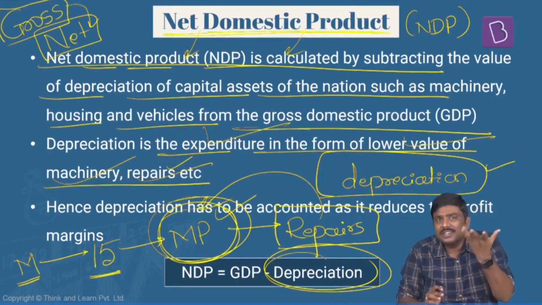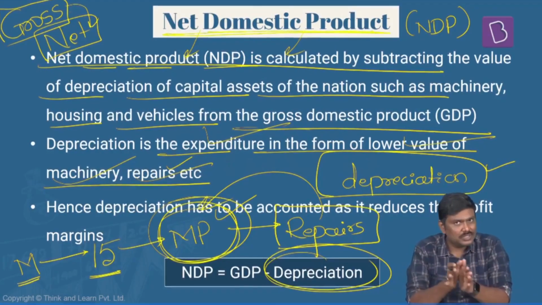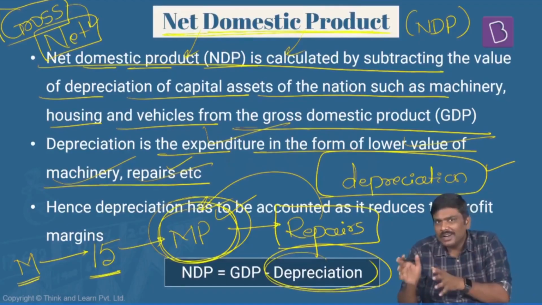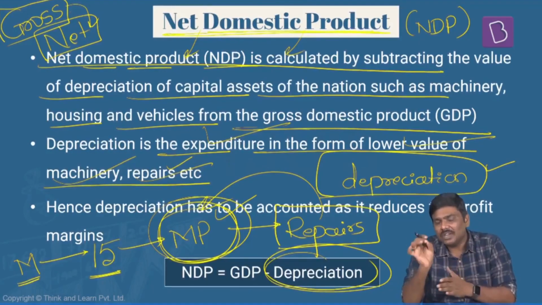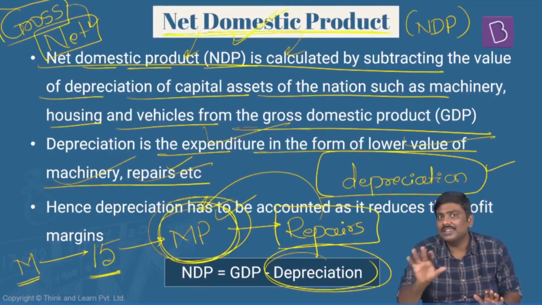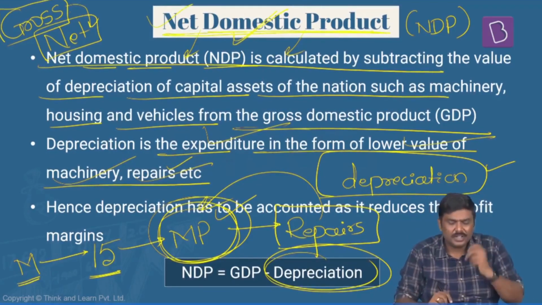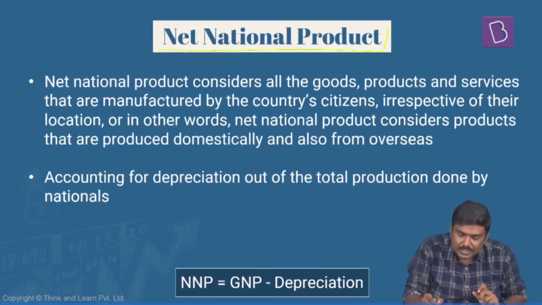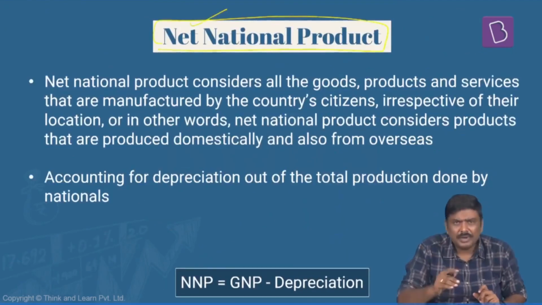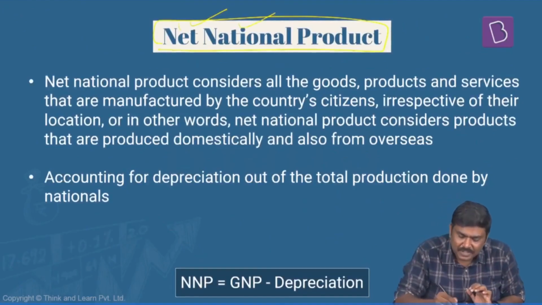If you want to find out the definition of NDP, NDP is the total market value of goods and services produced in a particular country for a particular time period after accounting for depreciation of capital machinery in that particular economy. So this is another concept of national income aggregate. Now using all of this, there is a last concept, and after that we are going to derive national income from NNP itself, net national product.